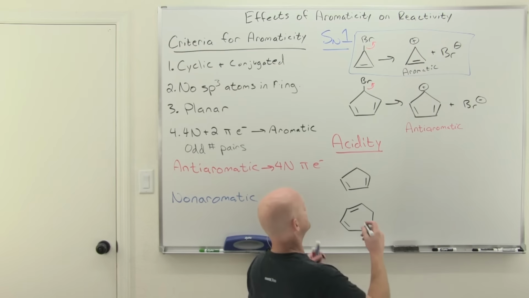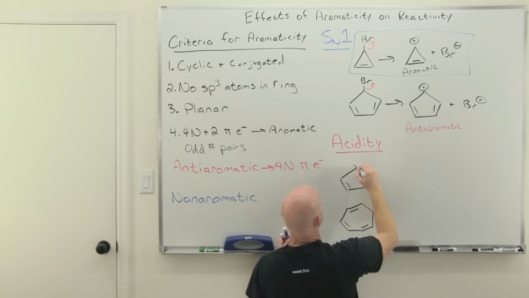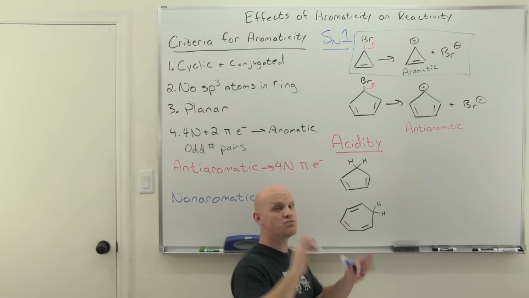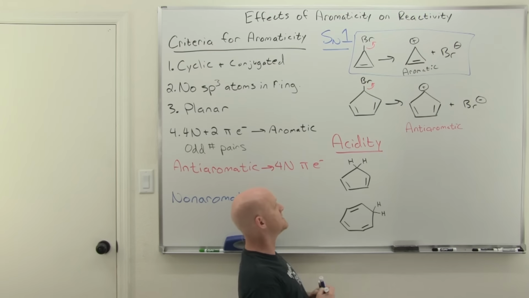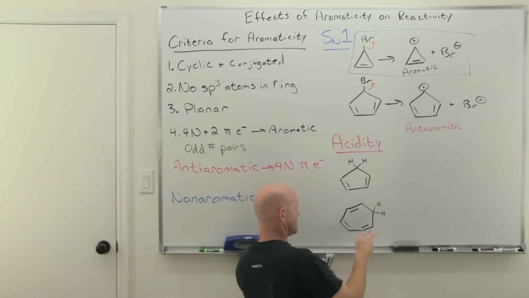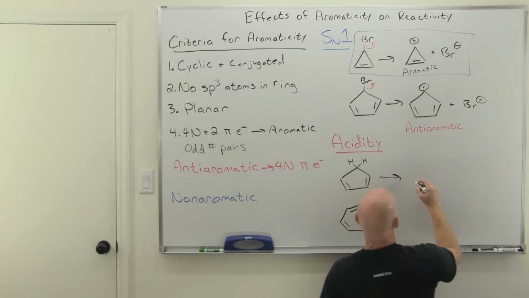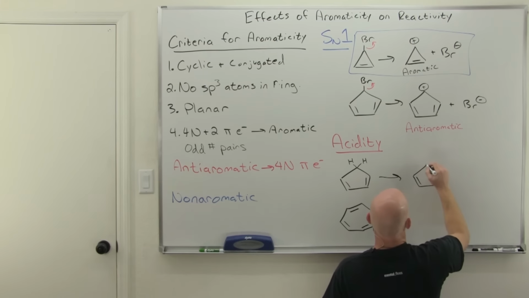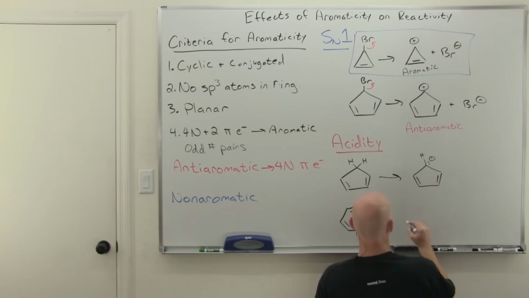So if we look here, the most acidic carbons potentially, I should say, actually it turns out it's not on one of them. But it would be one of these here where we have a chance of getting a lot of resonance for the conjugate base. And if we deprotonate a hydrogen on either one of these, the conjugate bases still have one hydrogen, but then we'd have a lone pair and a negative charge in both cases.